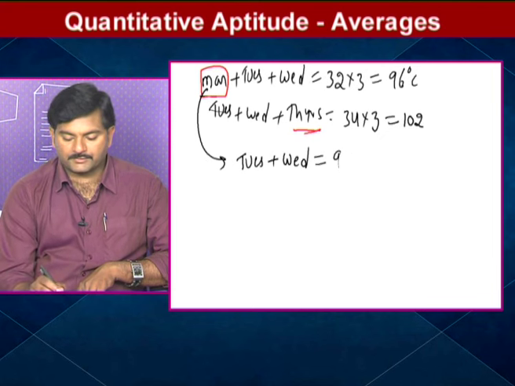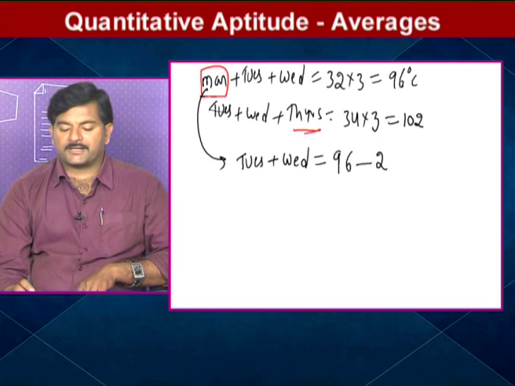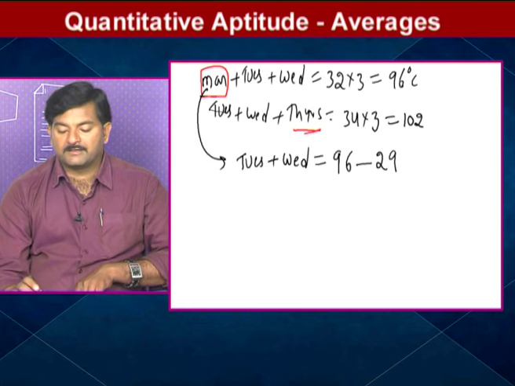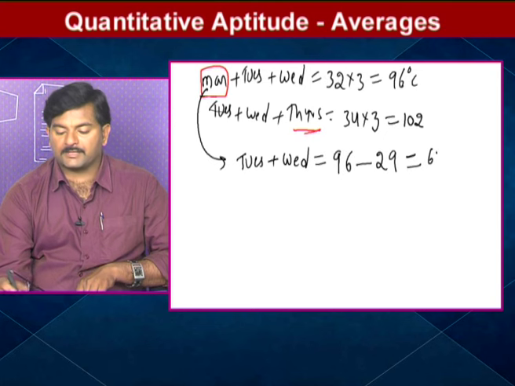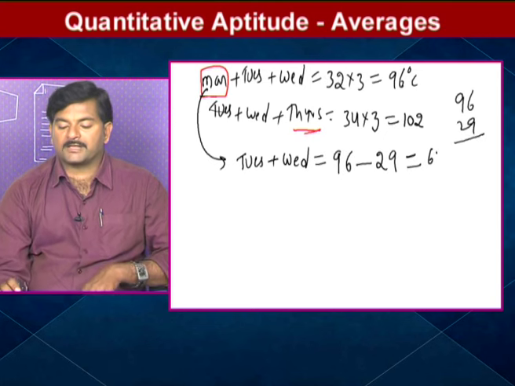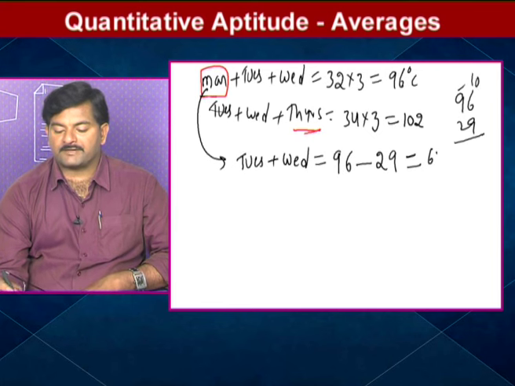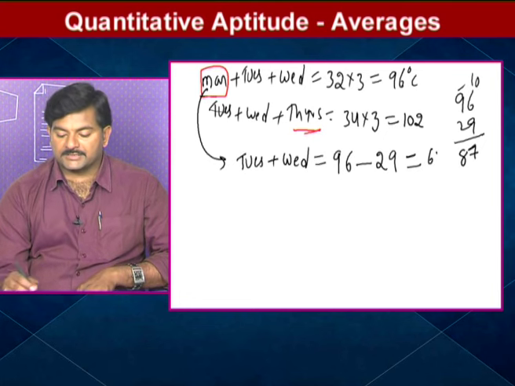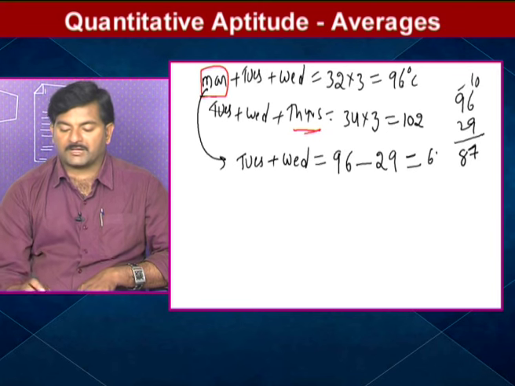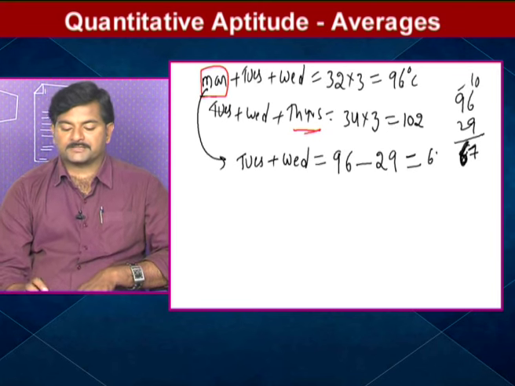96 minus how much given? 29. 96 minus 29, 16 minus 9 means 7, 8 minus 2 means 6. So 67. What am I getting? 67.